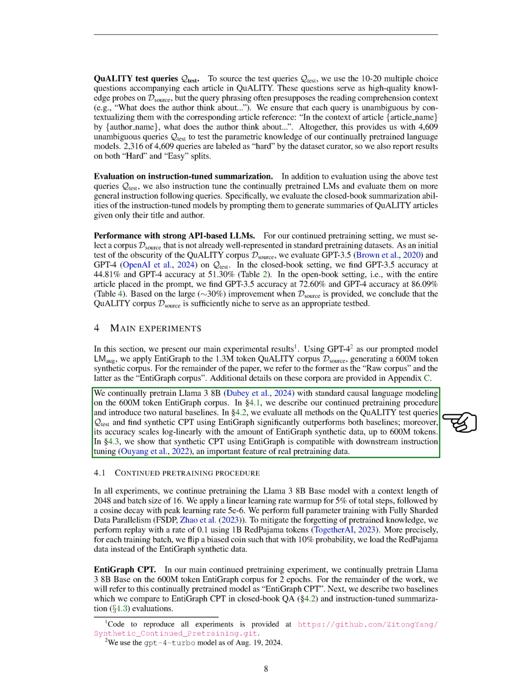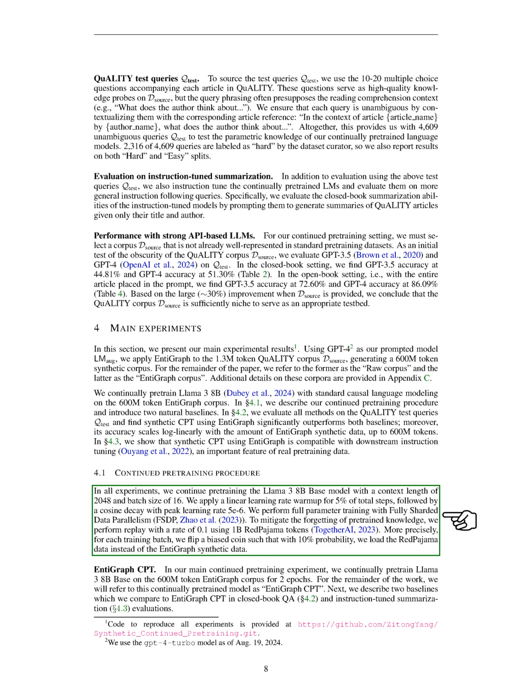For our continued pre-training procedure, we keep training the Llama 3 8B base model with a context length of 2048 and a batch size of 16. We implement a linear learning rate warm-up for 5% of the total steps, followed by a cosine decay, reaching a peak learning rate of 5e-6. We conduct full parameter training using fully sharded data parallelism, FSDP.